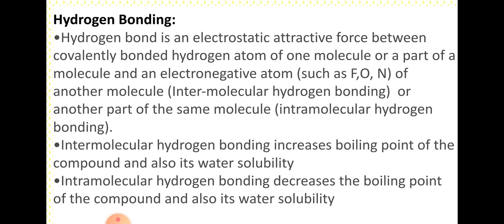Due to open space, volume of ice increases and hence its density decreases. When ice is converted into water, open space is occupied by water molecules. Volume of water decreases and hence density of water increases.